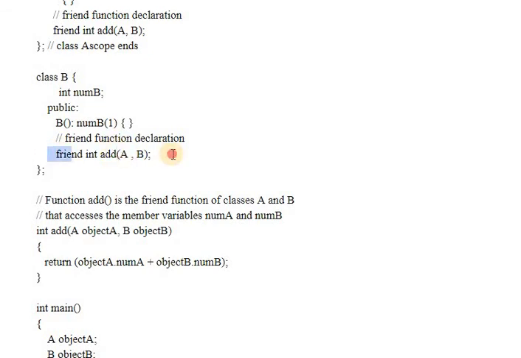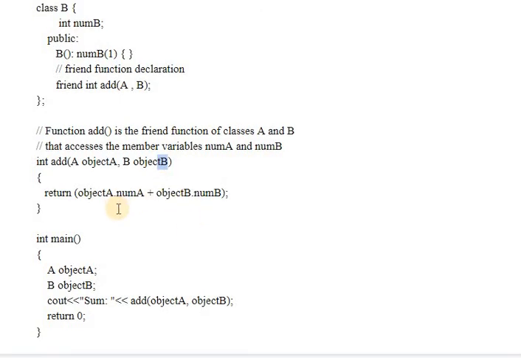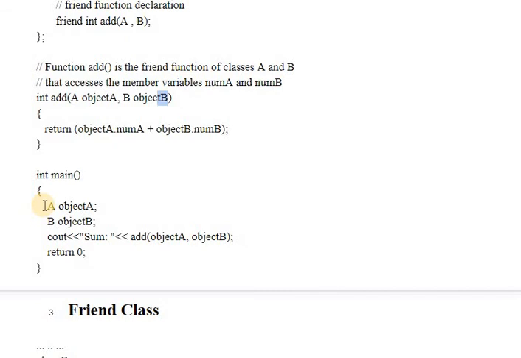Now comes the definition of this friend function. This friend function takes these 2 objects, and uses the private data members of these 2 classes to add them. Since integer is the return type, it will just return object a.numA plus object b.numB, the addition of the 2 objects. This is very simple. You will create an object of A and then B, and then call this particular function directly without the dot membership operator. Directly in the cout statement you can just call the add function, and it will return the output.